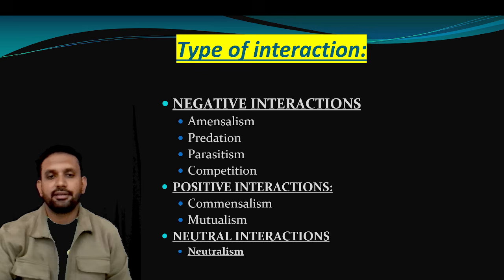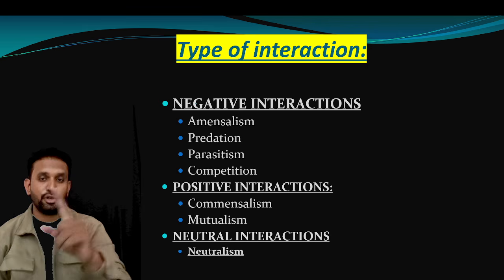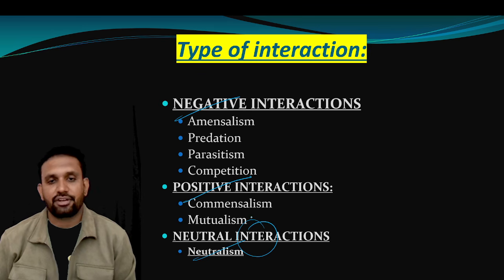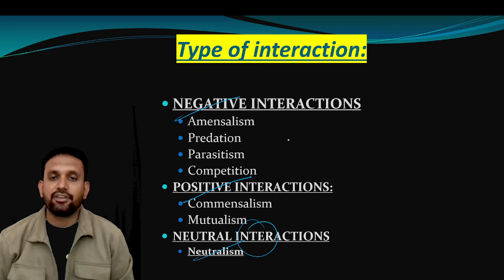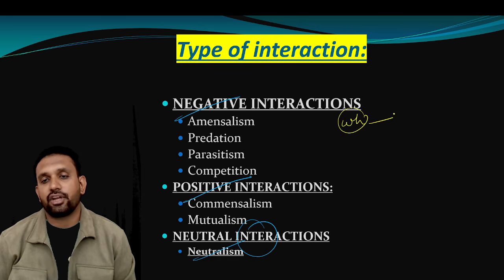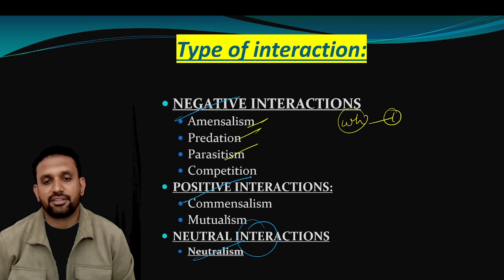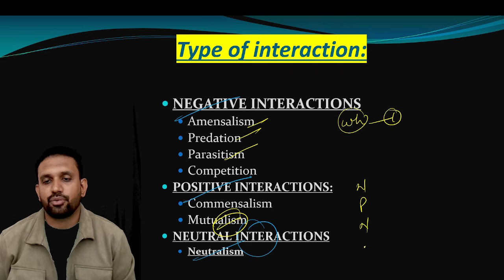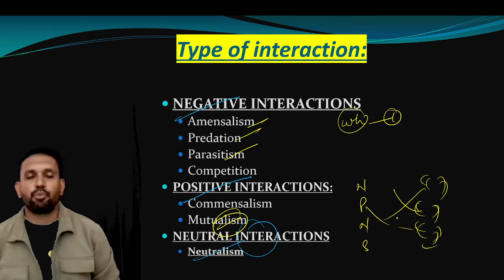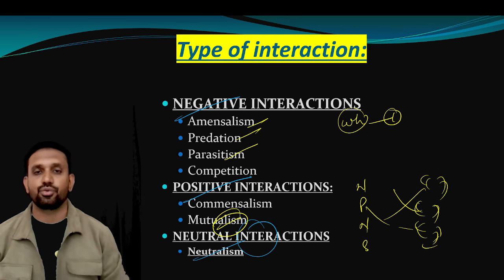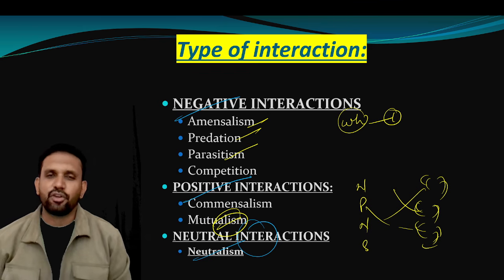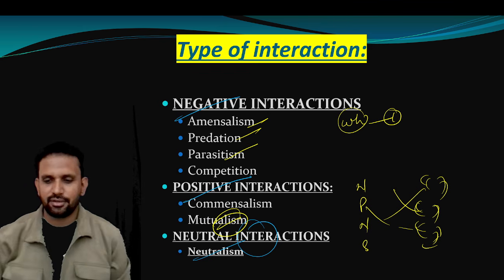Fine. Now, as I told you in the beginning, there are negative interactions, positive interactions, and neutral interactions. They may ask you in the examination which of the following are negative interactions, and they may give commensalism, predation, parasitism, and mutualism. So the answer is that one is wrong. They may ask you anything. They can give negative interaction, positive, neutral, symbiosis, or they may give plus and minus signs. So it is a very important point that you learn properly in order to score every single mark in this examination, which has very cutthroat competition. But if you are with me, obviously you are well placed, right?